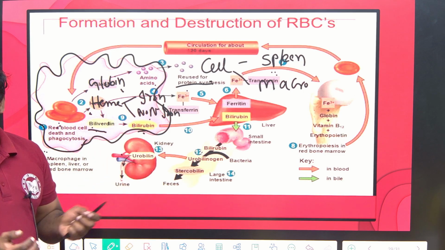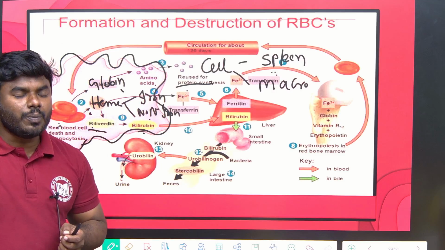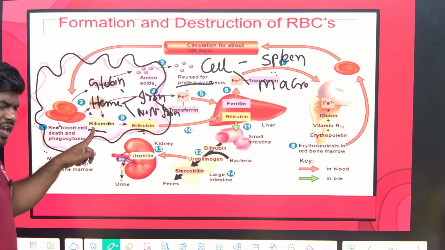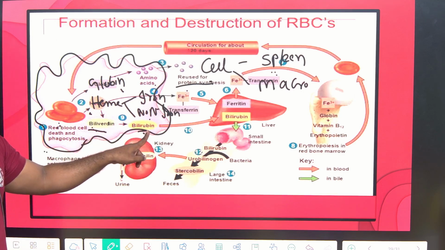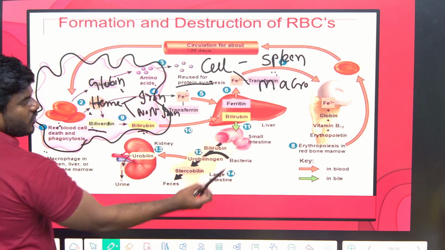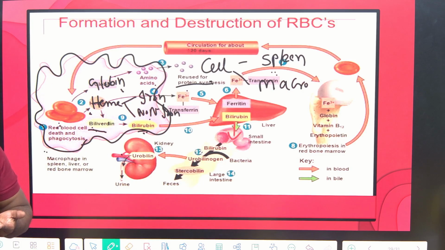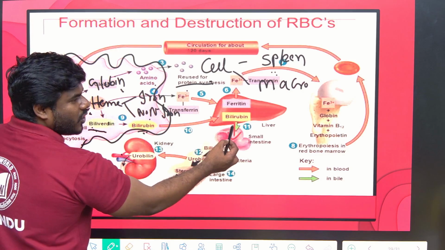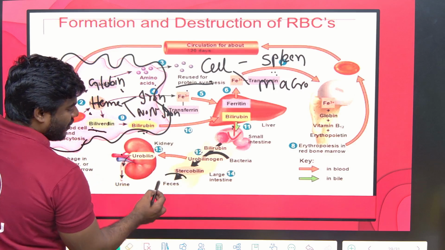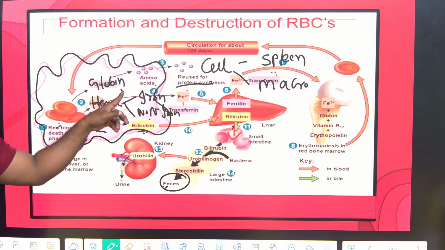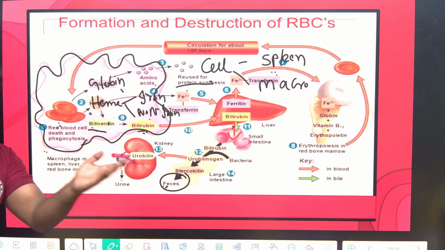See, excess levels of bilirubin and biliverdin cause a disease, jaundice. Correct? Which means we have to send them out of the body compulsorily. So in the liver, bilirubin is converted into a less toxic form. Some of the toxic bilirubin is released in the form of feces. That's why sometimes feces are brownish in color, especially in jaundice patients, because bilirubin is going out.